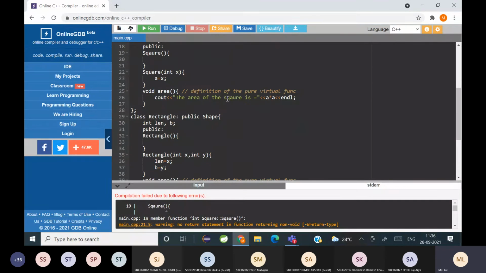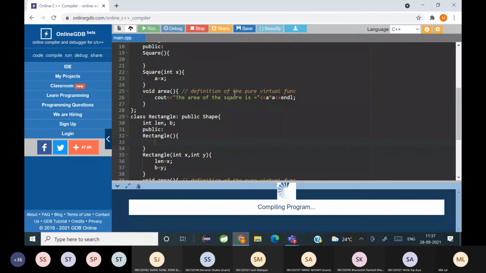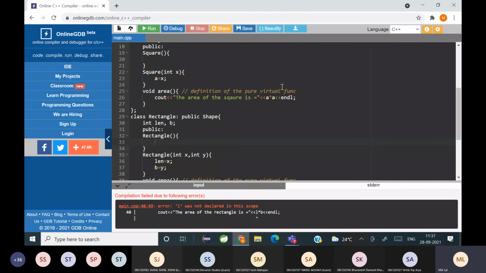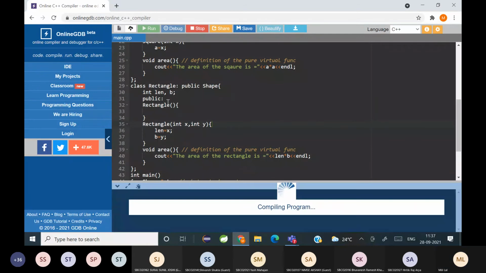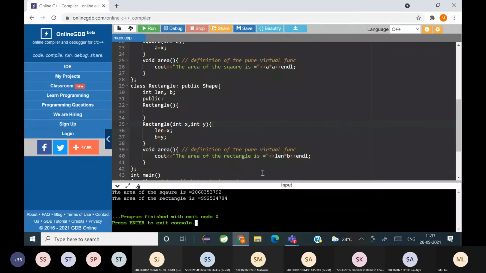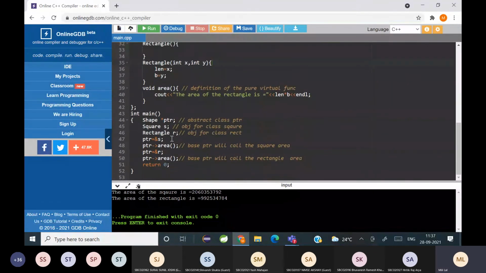Did something happen? Or the spelling of square. Okay, it was length into breadth, right? Can you see? Yeah, there is some garbage value getting assigned because I didn't call the parameterized constructor.